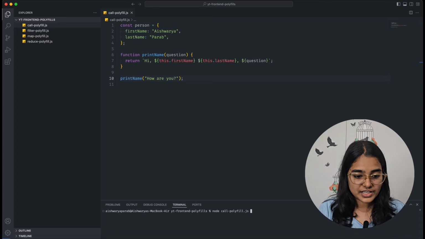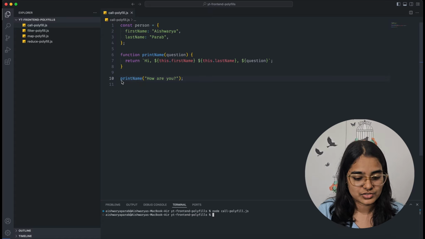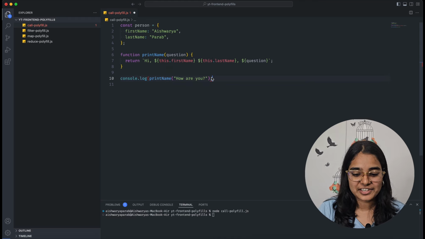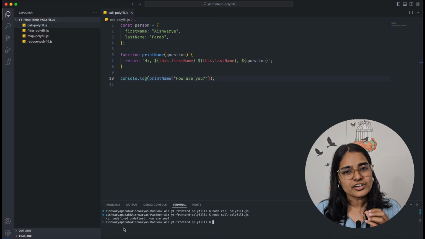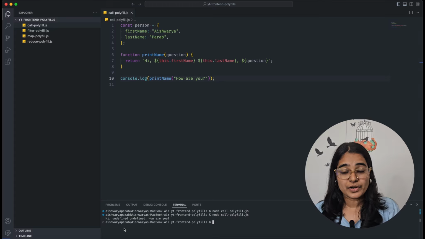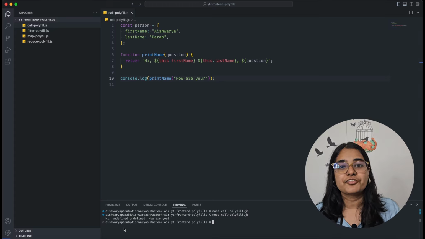Okay, before I run this, now let me just quickly run this. Oh, I didn't console log, sorry. I didn't console log the value that is being returned. So now I will run this, and we realize that we are not really getting the value we expected, which is hi Aishwarya Parab. That value is not being returned. Instead, we are getting undefined, undefined. And I know that many of you might have guessed that we will get undefined.